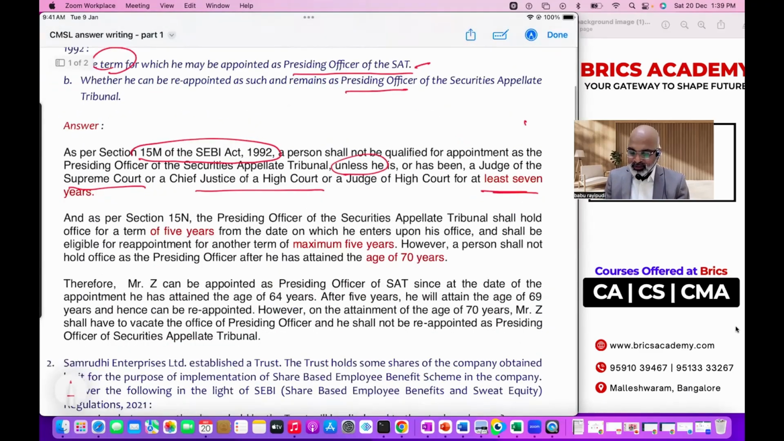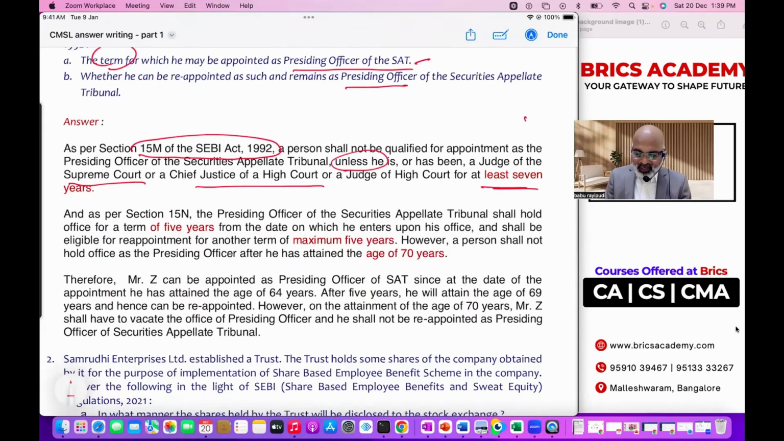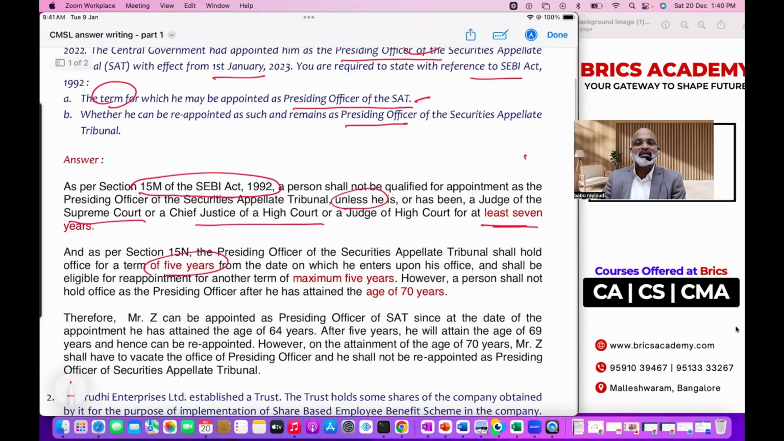As per section 59, presiding officer of SAT shall hold an office for 5 years. So you have to explain according to the concept. He's asking you how many years he can be appointed. Don't say he can be appointed for so and so. First, explain the concept. According to law, SEBI Act, for how many years a presiding officer can be appointed? Don't worry about this person's information, you give it later. First, explain the concept. According to so and so, he can be appointed for so and so years. Understood? Okay. And he shall be eligible for reappointment for another term, maximum 5 years.